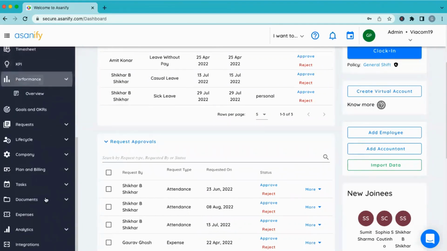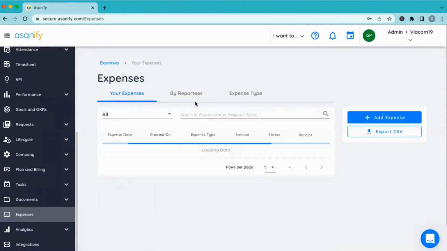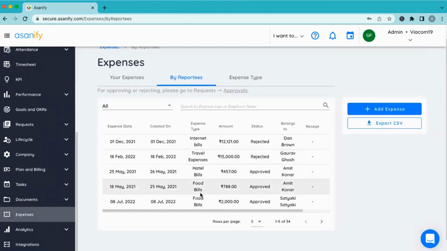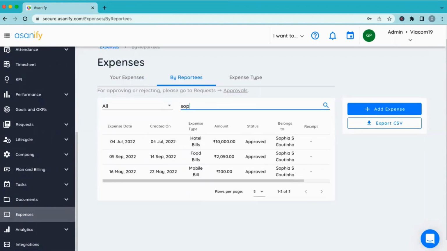Let me just go back to expenses for now. Here you will be able to see all the expenses that have been incurred by your reportees so far. If I look at Sophia's food bill, this is the expense that I've just created, which was created on the 14th. The expense date was the 5th, and the status is approved. It is showing approved because as an admin I had created it. If it was the employee doing that, after approval it will show as approved. All these expenses that you have created can also be downloaded as an Excel report from here itself.